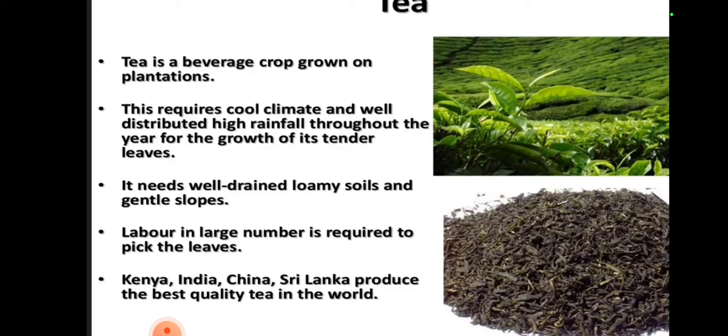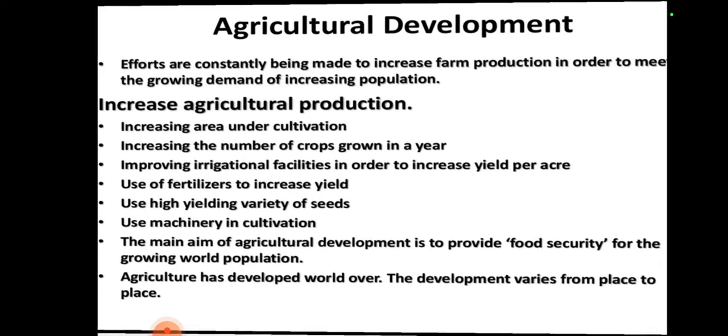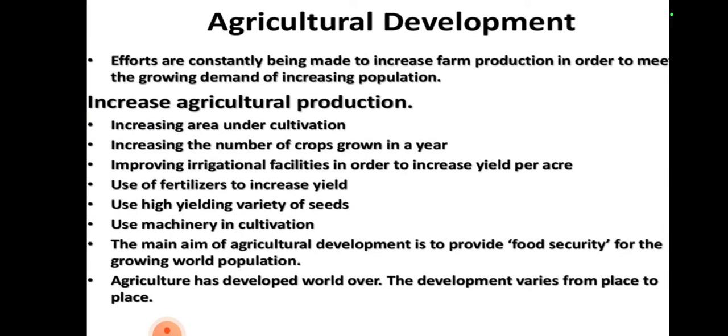And tea is a beverage crop grown on plantations. It requires a cool climate and well-distributed high rainfall throughout the year for the growth of its tender leaves. Labor in large number is required to pick the leaves, and India, China and Sri Lanka produce the best quality of tea. Agricultural development. Efforts are constantly being made to increase farm production in order to meet the growing demand of the increasing population.